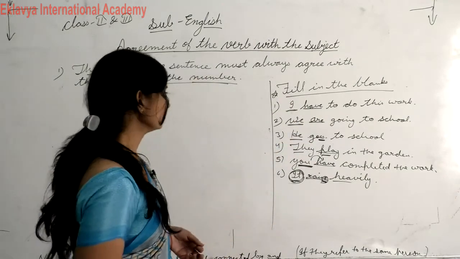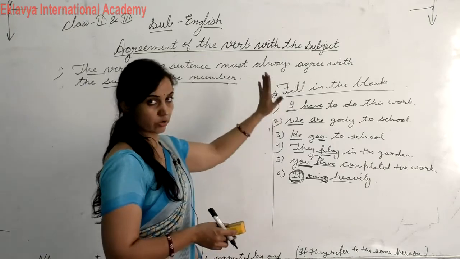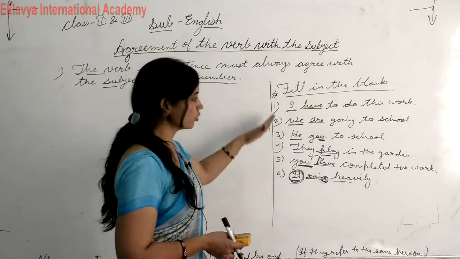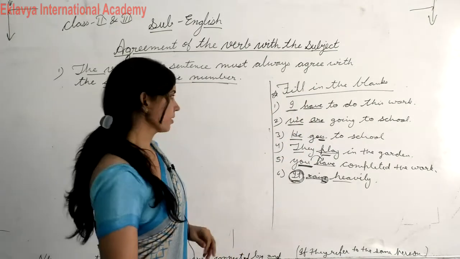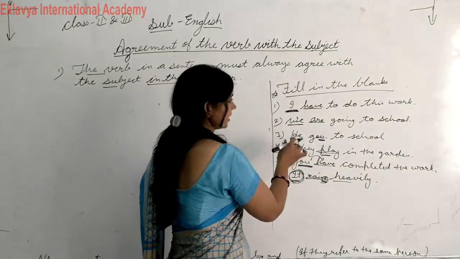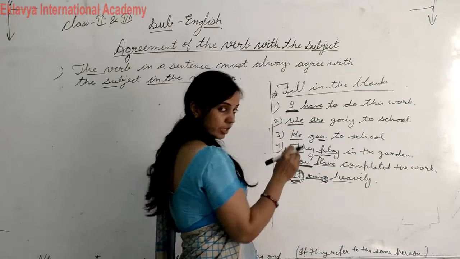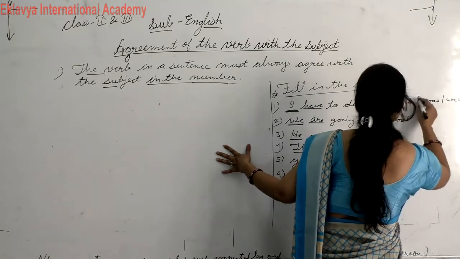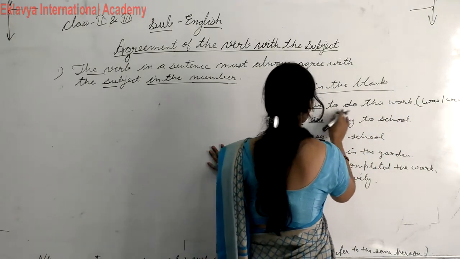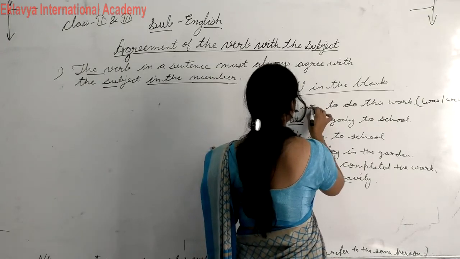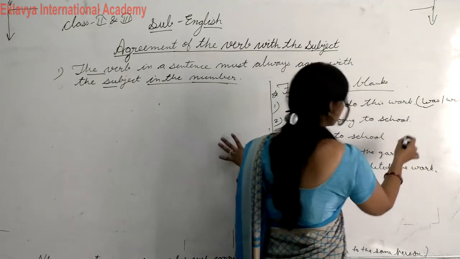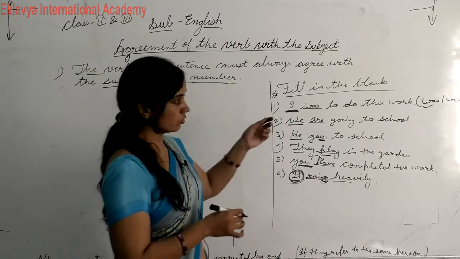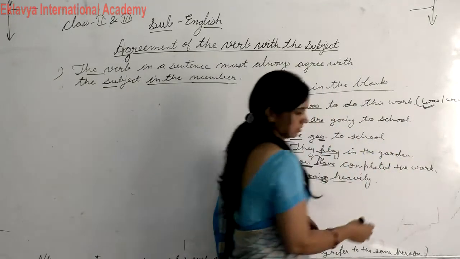Okay, according to the subject. Okay, student, according to the subject you have to choose the verb. If there is singular, then you have to write singular verb. If there is plural, you have to write plural verb. Okay, but you have to remember about I, what I said. If we talk about the past as I was, if you want to fill, suppose if there are two options given here, was and were, so which one will you select? Then in this condition you have to select was. Was is right, not were. Okay student, in this case you have to choose was, not were.